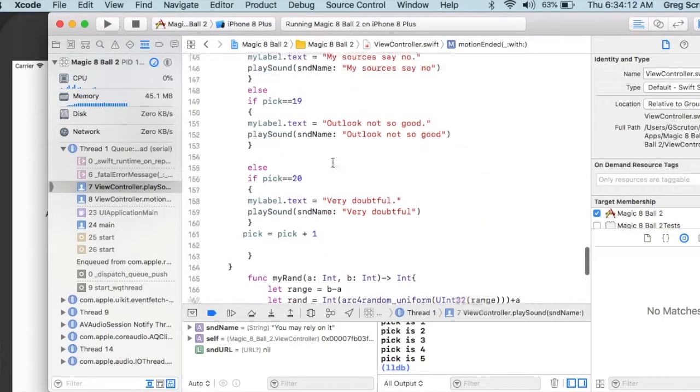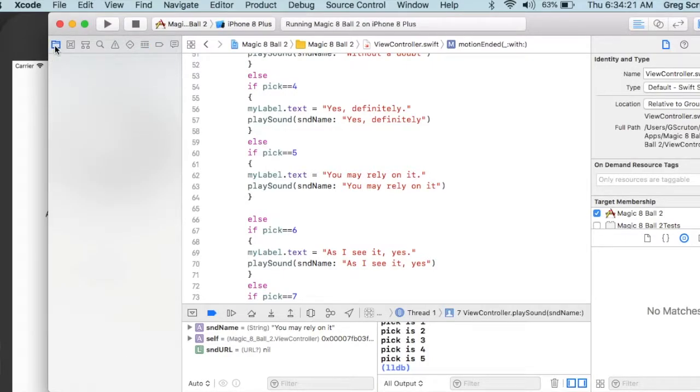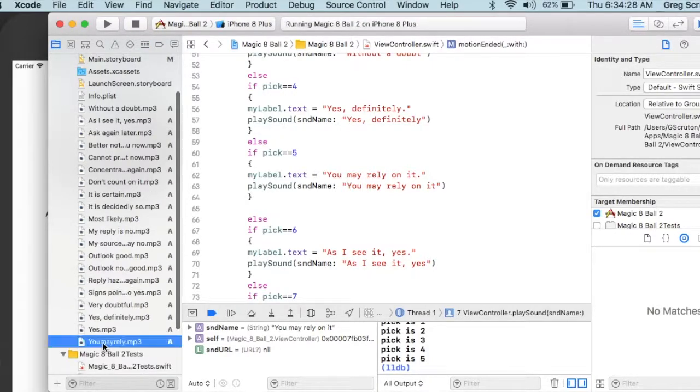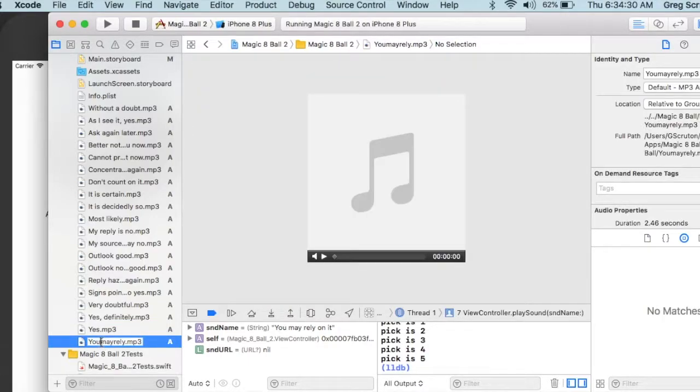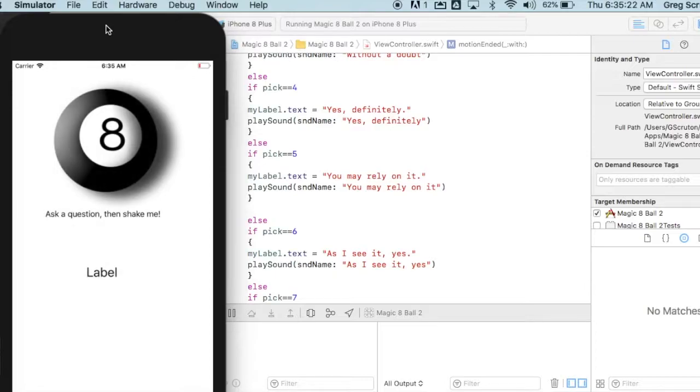So then back into our code, let's look at the 5th sound. You may rely on it. Let's go and see what our "You may rely on it" sound looks like. And I have "you may rely on it" all as one word. So let's put the little space here. You may rely on it, like that. Let's run that again. Control Command Z.